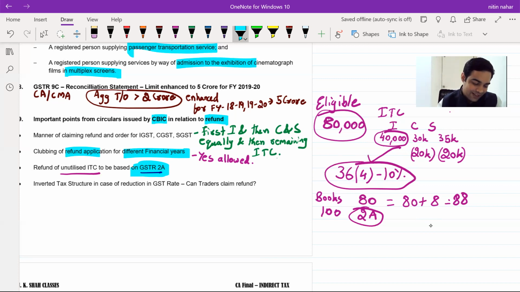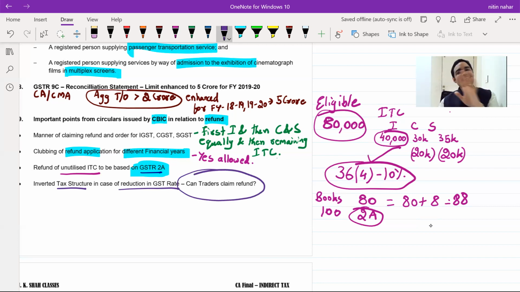Okay. Then the last point is, say suppose there is an inverted tax structure. What's the meaning of inverted tax structure? Your output is subject to a lower rate compared to your input. Now, the question was, if there is a reduction in GST rate, can traders claim it? Because otherwise, traders will never have a situation that their output is subject to a lower rate and input is subject to a higher rate.